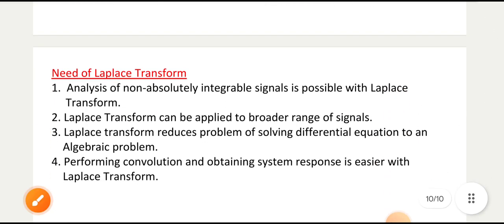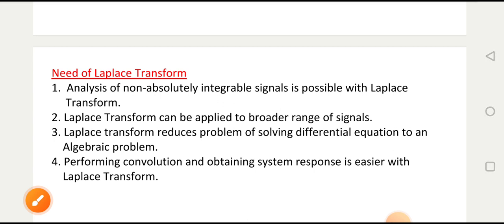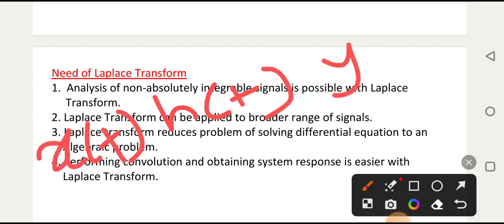So the need of Laplace transform is because we have to do the analysis of non-absolutely integrable signals, that's why Laplace transform is needed. Again, a broader range of signals. Then differential equation solving is very easy with the Laplace transform, and also performing convolution. Just now I told you that for system response h(t), its input is x(t) and its output is y(t).